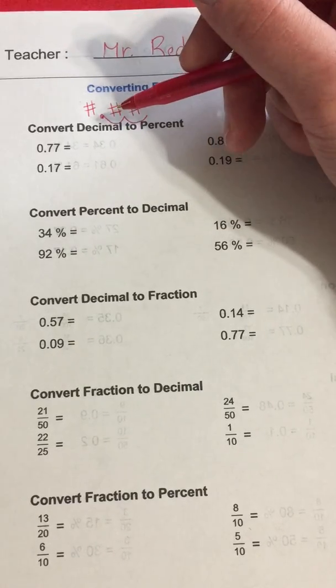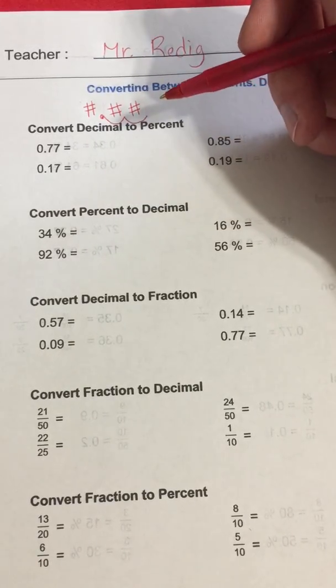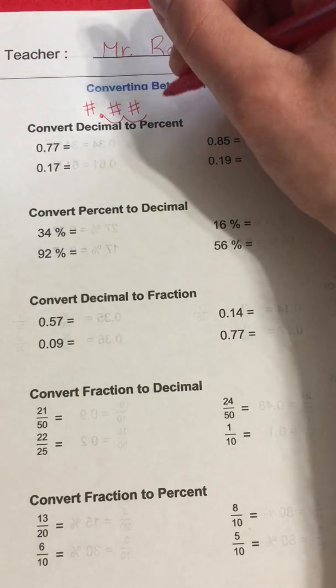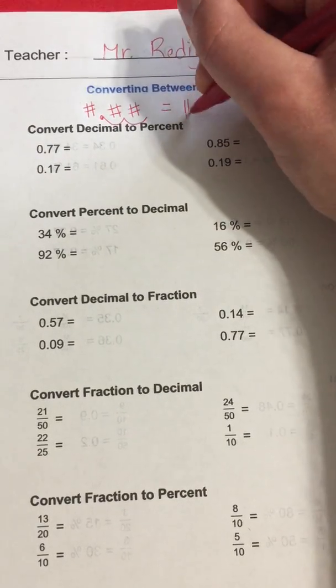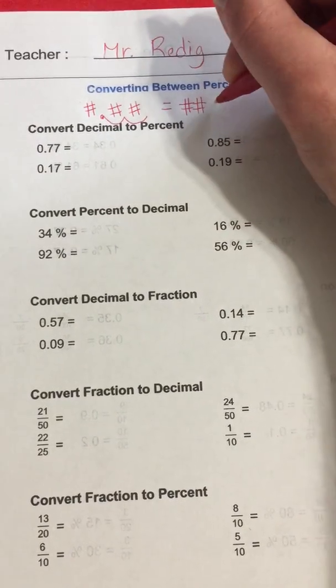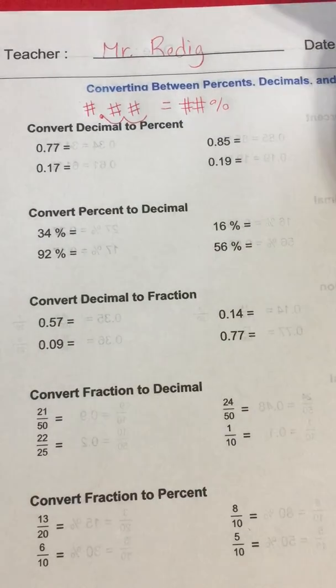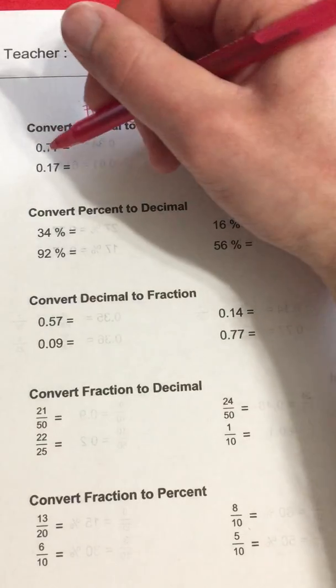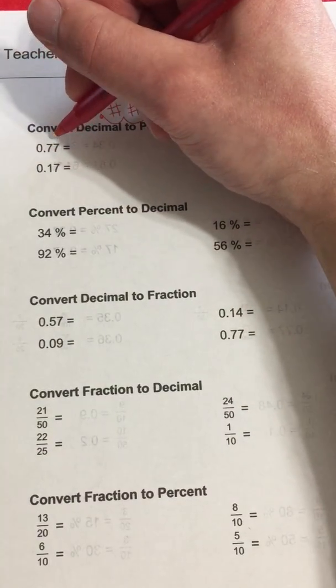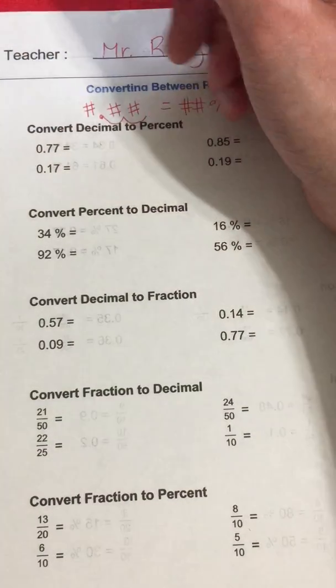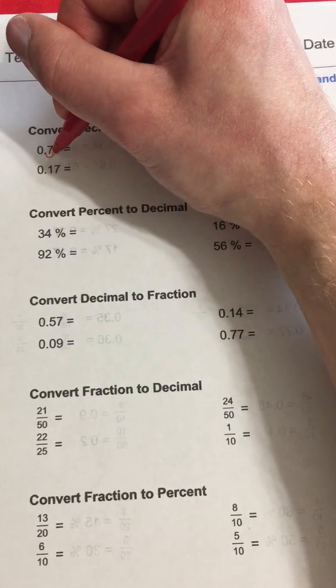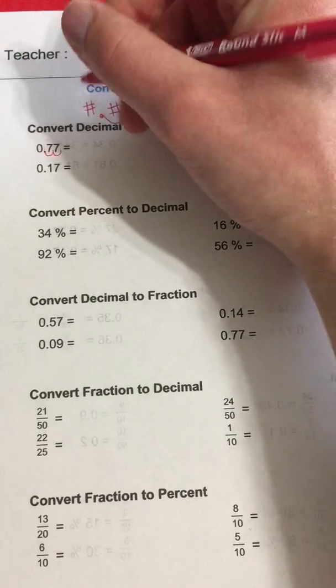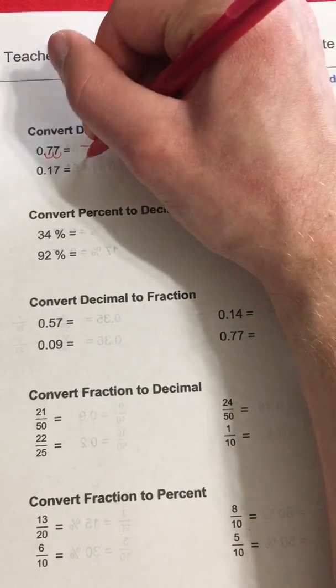We're going to move that decimal spot 2 places. That's going to tell us our percent. And that's going to equal some number percent, whatever it happens to be. That is our percent symbol right there. Okay, so we've got 0.77. We're going to take that decimal place and move it boop, boop, or doink, doink. It's going to turn into 77%.